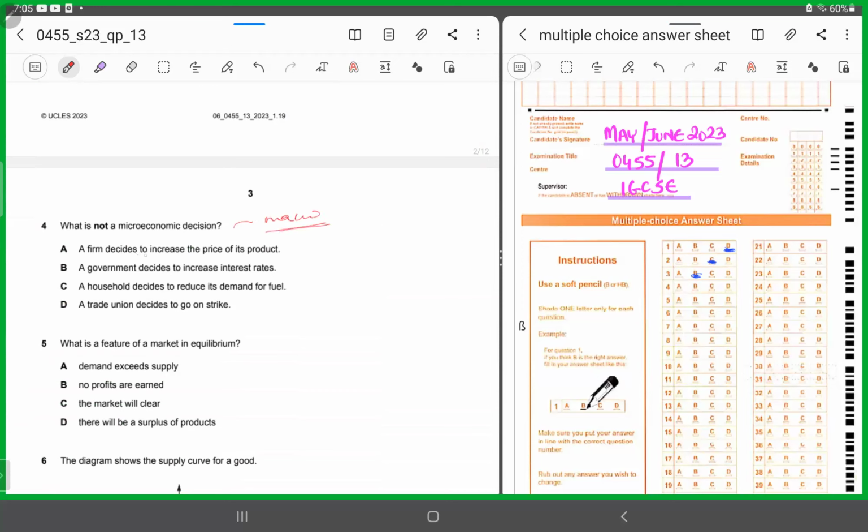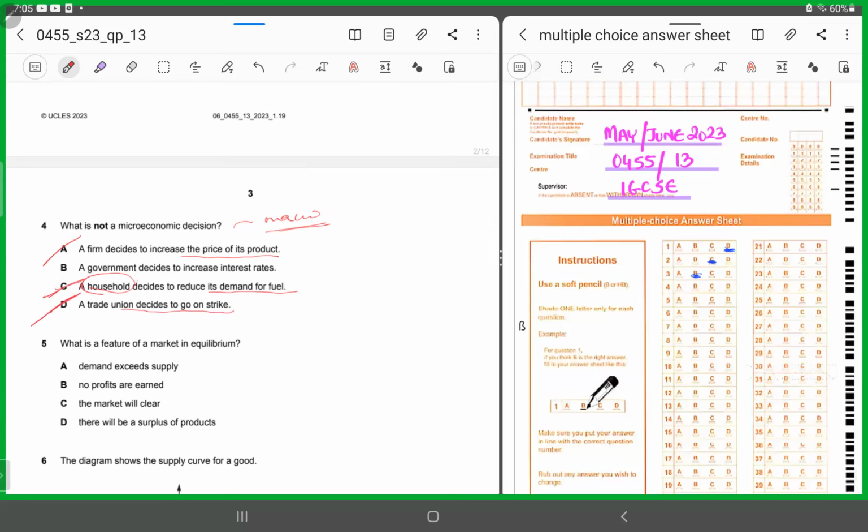A firm decides to increase the price of its product. You're talking about an individual firm, so it's micro. C says a household decides to reduce its demand for fuel. Again, we are considering an individual household. It's micro, so chop C off. D: a trade union decides to go on strike. Again, it's talking about a particular trade union in a particular industry. Again, you will chop D off.